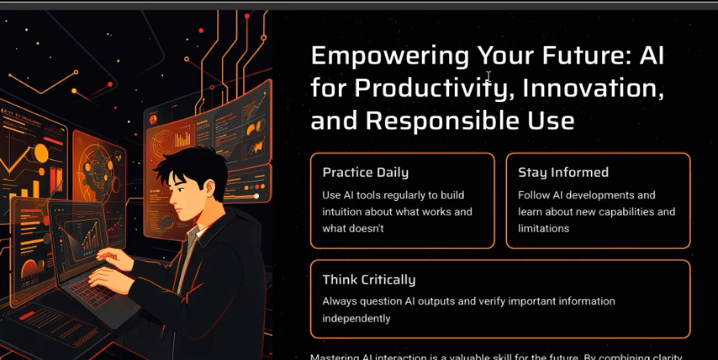And now, a very important thing to understand in this current era: empowering your future. So, ladies and gentlemen, artificial intelligence for productivity, innovation, and responsible use. These are very important to understand. On your screen, you can see that there are three boxes. One is related to practice daily, another one is stay informed, and the third one is think critically.